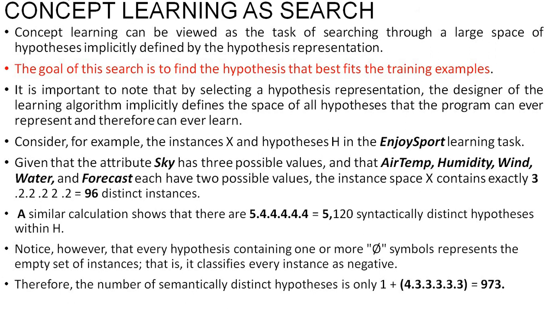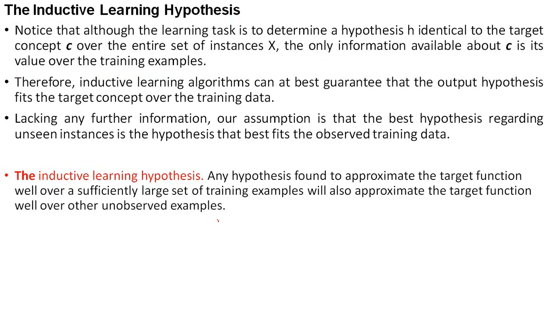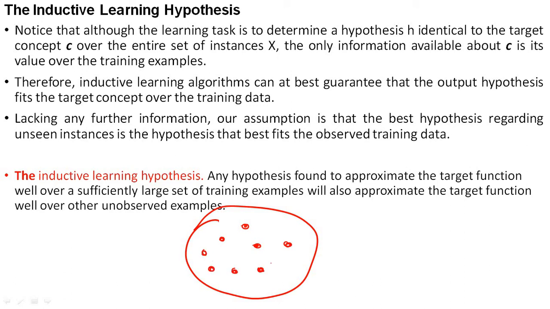So, concept learning as a search. We have seen what concept learning is, and now we have to search for a particular concept. Out of all the concepts in a hypothesis space, I have to search for which concept suits my training data, or which concept best fits my training data. This word is very important.